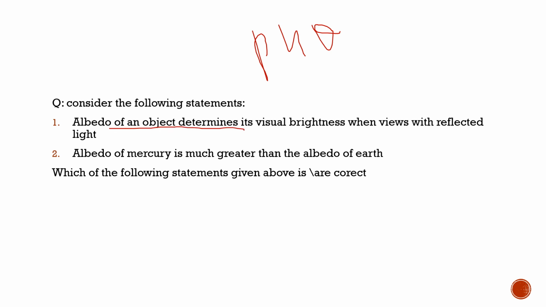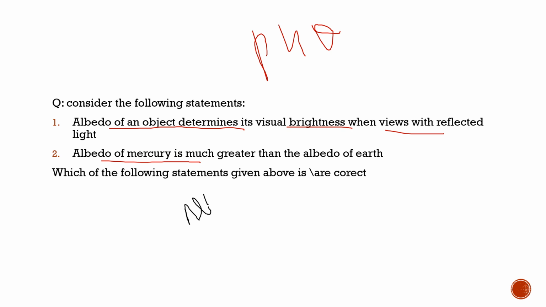Statement number 1: albedo of an object determines its visual brightness when viewed with reflected light. The next statement: albedo of Mercury is much greater than albedo of the Earth. We will see which of the statements given above are correct. First of all, we'll discuss what albedo basically is, then we can solve this question.